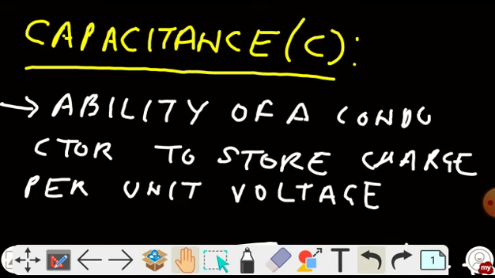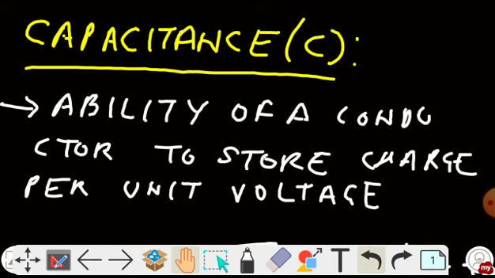So what is the capacitance of a capacitor? Capacitance is the ability of a conductor or capacitor to store charge per unit voltage. That means capacitance tells the quality of a capacitor. Suppose there are two capacitors, one having greater capacitance and the other having lesser capacitance. The capacitor having greater capacitance will store more charge per unit voltage as compared to the one having lesser capacitance. Clear? So capacitance gives the idea of how much charge, that means how much energy, a capacitor can store in it.